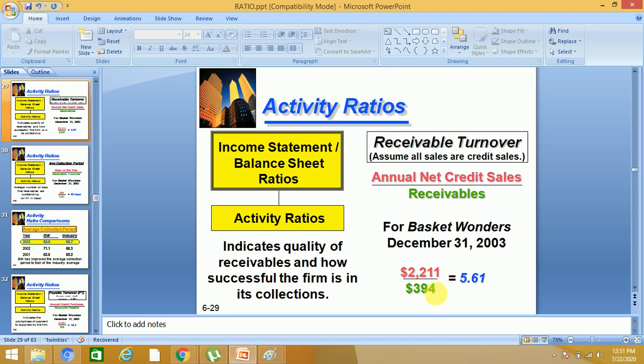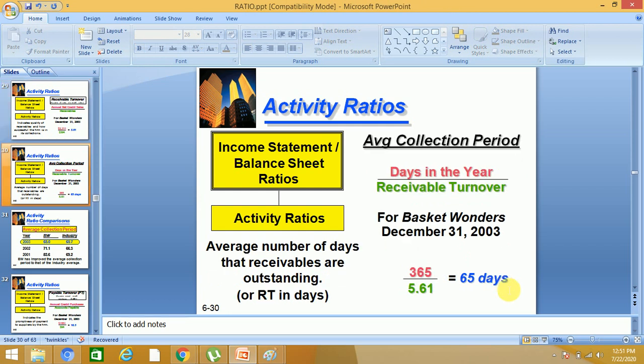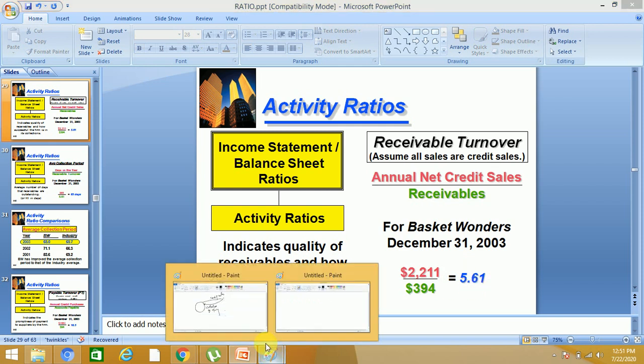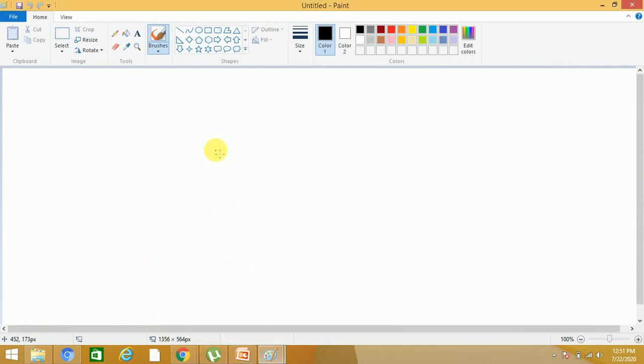Now 2211 divided by 394, so we got 5.61. Now keep in mind, if this is high, it is good. Now what does this 5.61 mean? It is 5.61 divided by 1 basically.